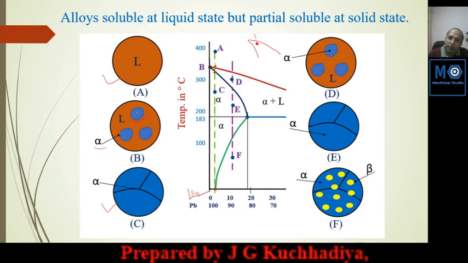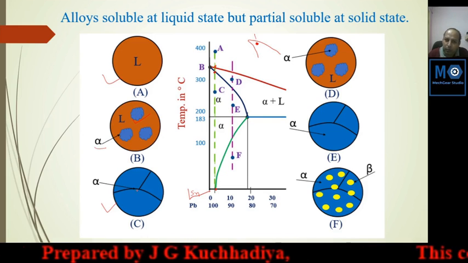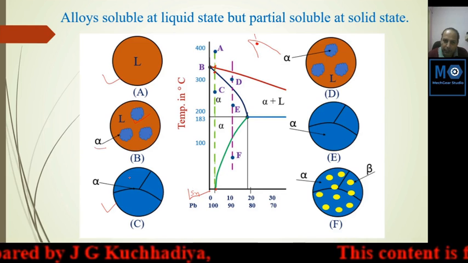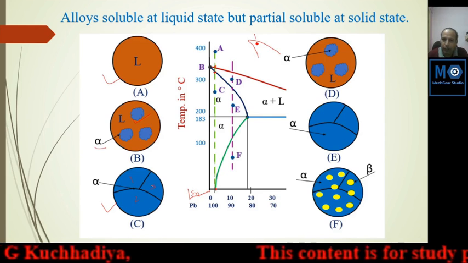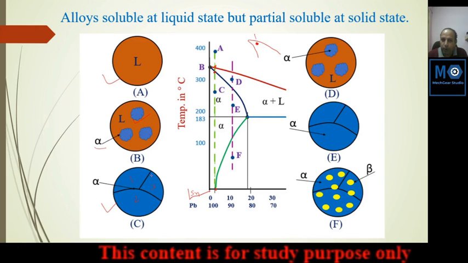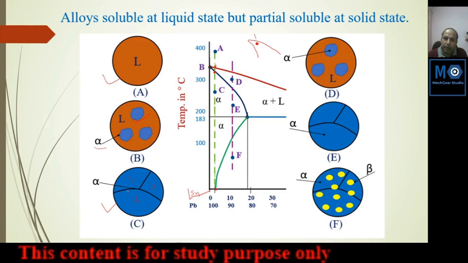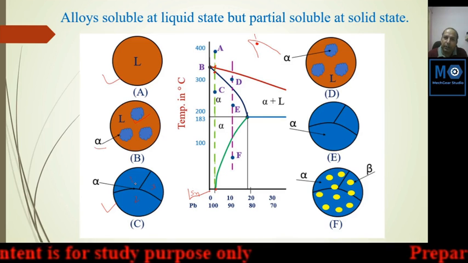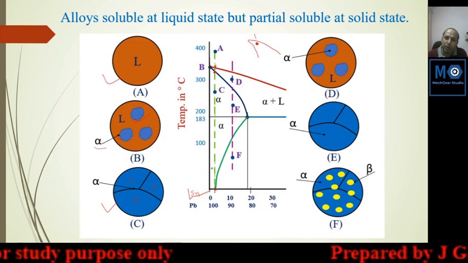So here initially 3 dendrites are created. I have shown here 3 dendrites, 1, 2 and 3. They will grow from the core to the boundary and this solid is created, because here tin is completely soluble in this region.